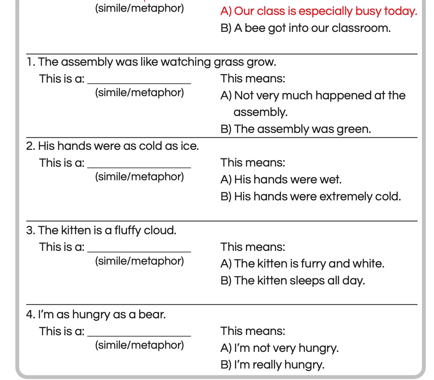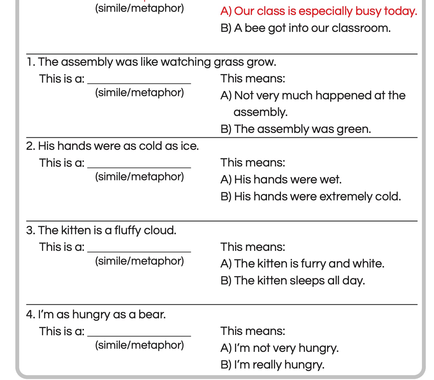What it actually means is B, his hands were extremely cold. If his hands were as cold as ice, it doesn't mean that his hands were wet. It just means that they're very, very cold. Sometimes on a winter day, you might go outside without gloves and your hands will feel as cold as ice. That's a kind of simile that you would use.